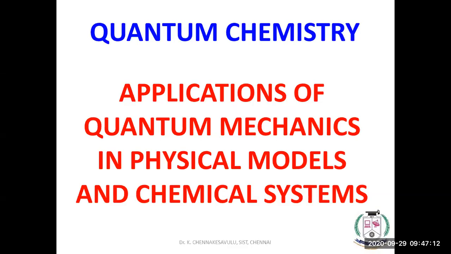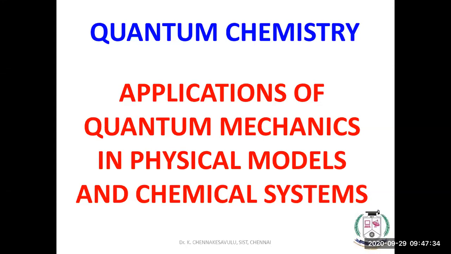And how will you define quantum chemistry scientifically? Application of quantum mechanics in physical models and to chemical systems. This is quantum chemistry, applications of quantum mechanics in physical models and chemical systems.